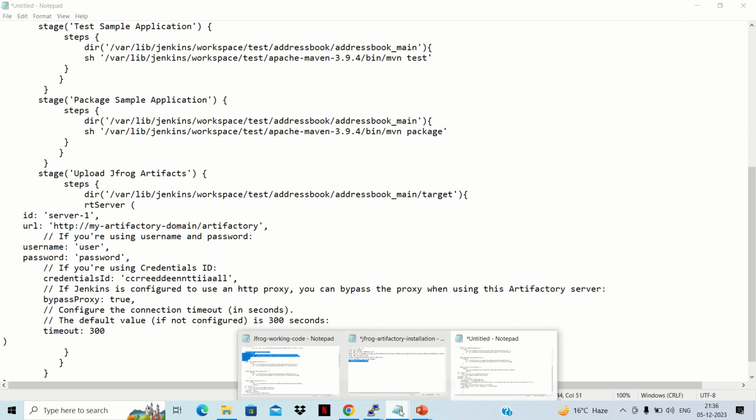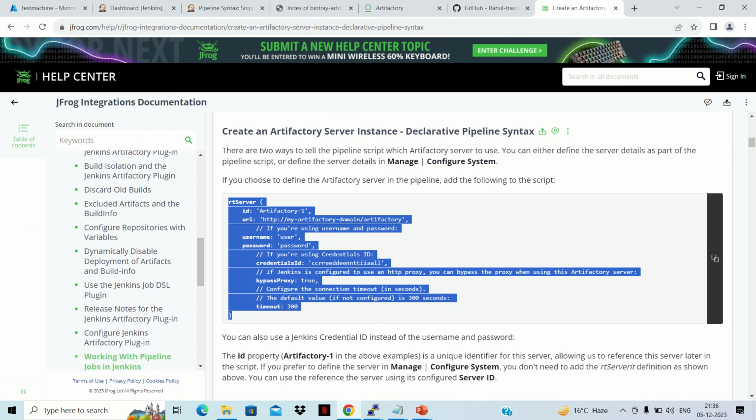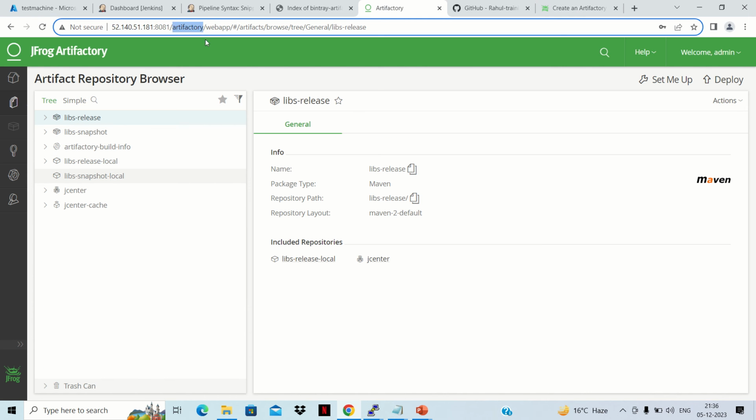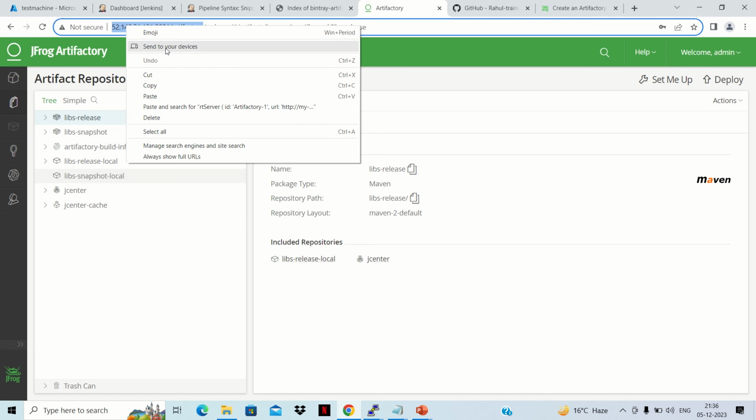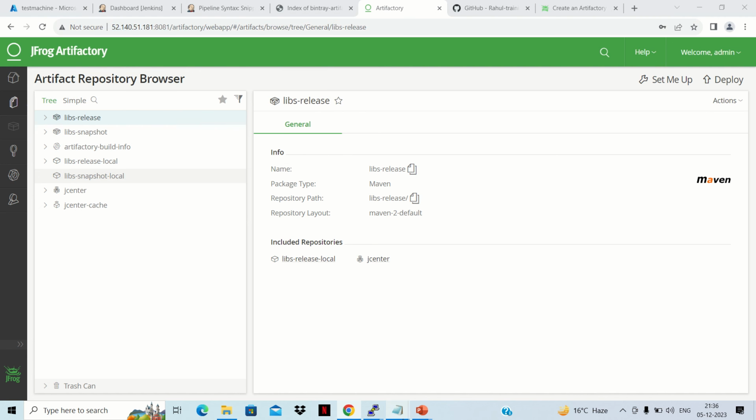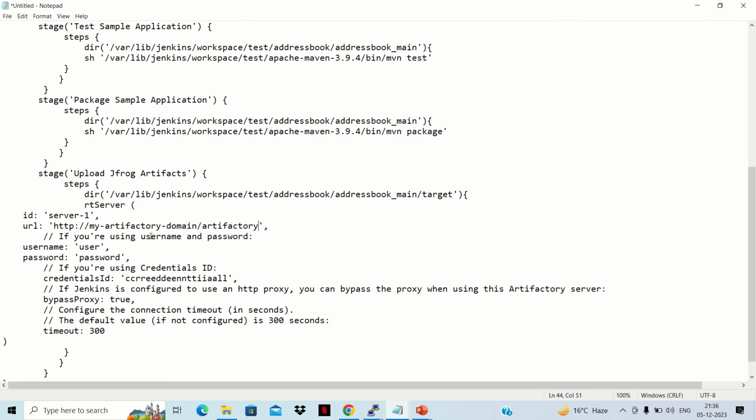What is that URL? We can copy it from the Artifactory URL. So this is our URL. We can copy it here and then replace it here. Ctrl+V. Okay, so this is the URL now.